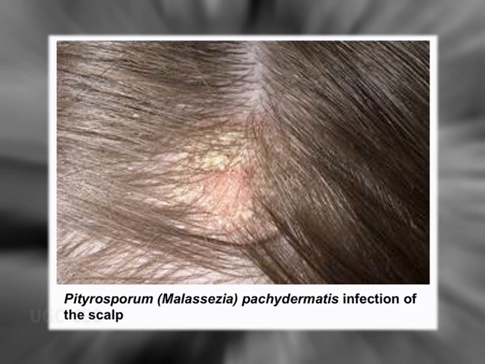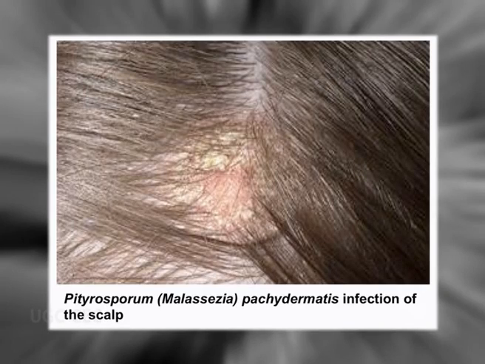So dandruff causing infection is very common, where you can see typical low pigmented spot with skin, loss of skin, a lot of skin is coming out, and it is endless, it will go on and on. And this type of infection is caused by Pityrosporum or Malassezia pachydermatis. But that doesn't mean that there are only two species.